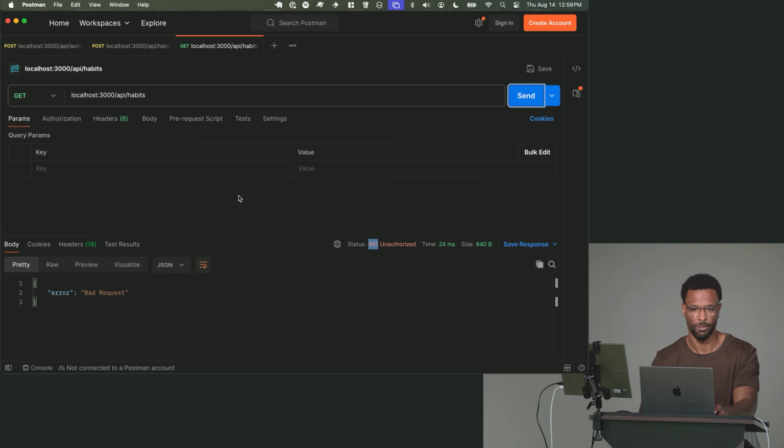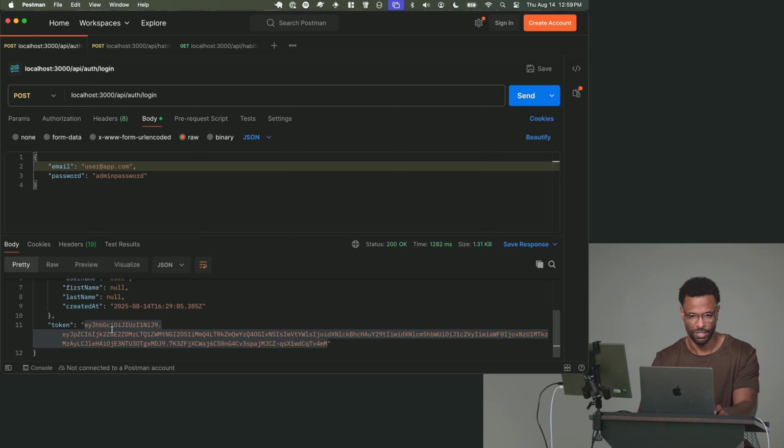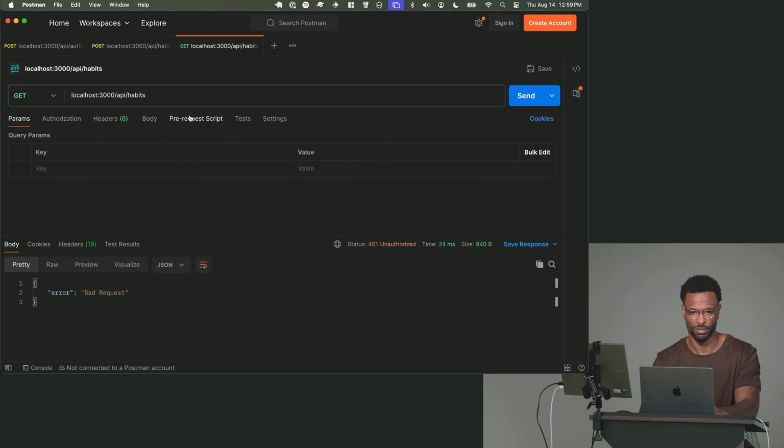You see that, right? Now we know that right now it's working from blocking, but can we test that it works from actually finding the user? Well, I have some users. I have a JWT right here. Let's test it. So I'm gonna grab this JWT. I'm gonna go back to this habit. I'm gonna go to authorization. You can also do this manually in headers, but Postman has one specifically for authorization.